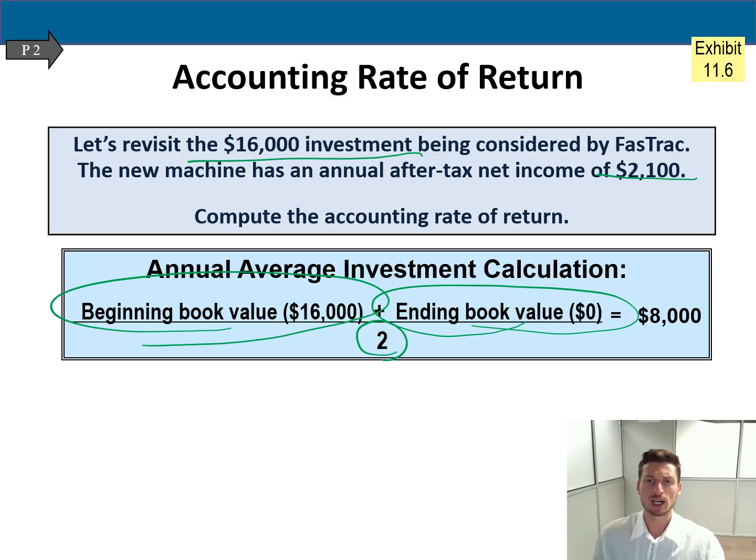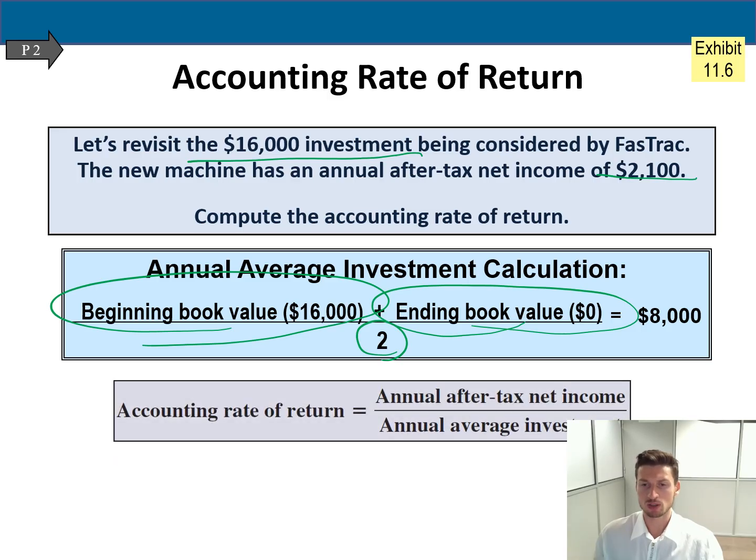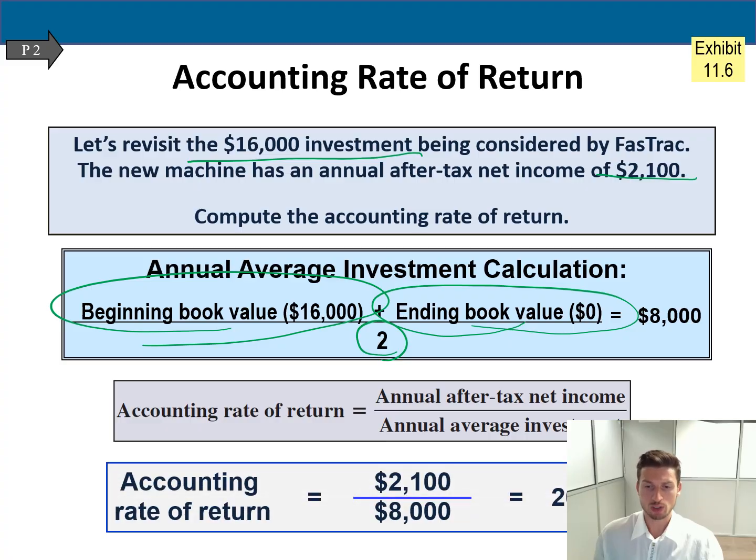If I know my after-tax net income and my annual average investment, then I can calculate my accounting rate of return by simply dividing 2,100 over 8,000, which gives me 26.25%. I'm sorry, it's not visible, my camera is hiding, but if you want to verify, it is 26.25%. So what does it mean?